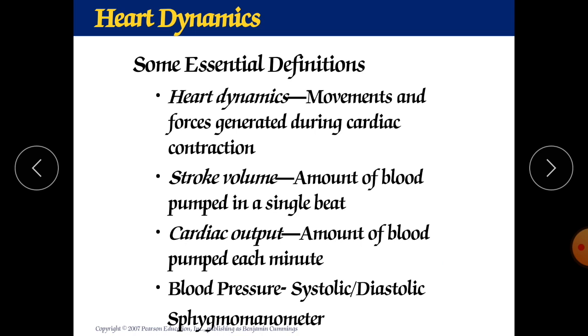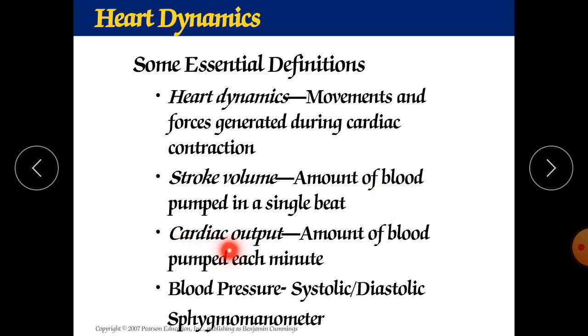Some essential definitions that we should know. First is heart dynamics. It is nothing but the movement and forces generated during cardiac contractions. When the blood flows in certain directions, in a certain flow, it is called heart dynamics. Stroke volume is the amount of blood pumped in a single beat, meaning the amount of blood ejected from the left ventricle in one beat. Try to understand, and what is the value? Its value is 70 ml.